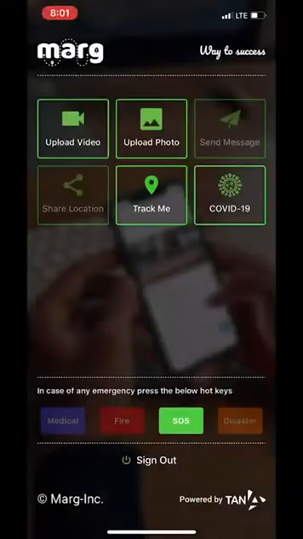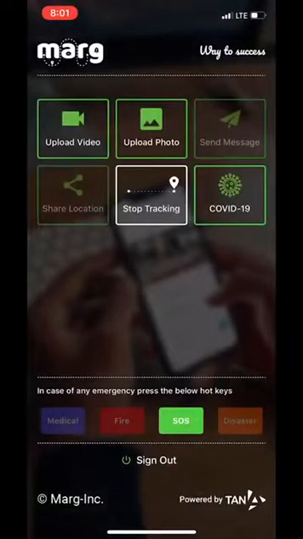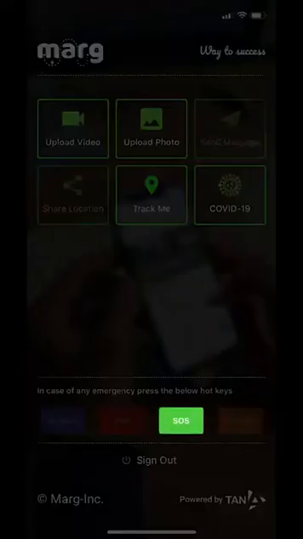The Track Me feature is also for persons in home quarantine and also for a healthy person venturing out. Suppose one is approaching a COVID-19 infected area, an alert will be sent to the citizen about the danger and their safety is thus assured.